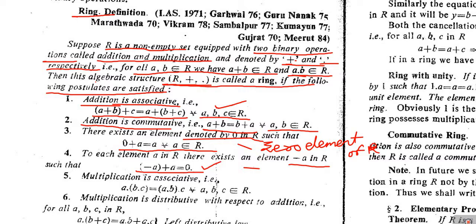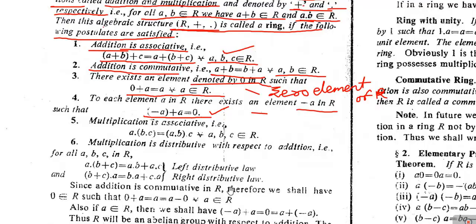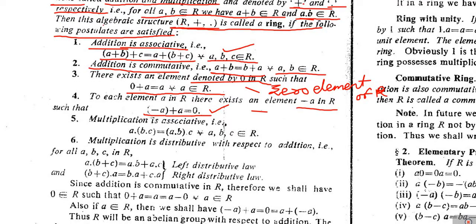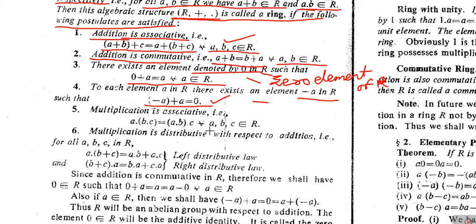Next one, number 5. Multiplication is associative. Multiplication is associative means if we have a, b, c as any three members from the set R, then we must have a·(b·c) equal to (a·b)·c. So if for every three members a, b, c belonging to R, we have a(bc) equal to (ab)c, then we say that the multiplication is associative. This is the fifth postulate required for becoming a ring.